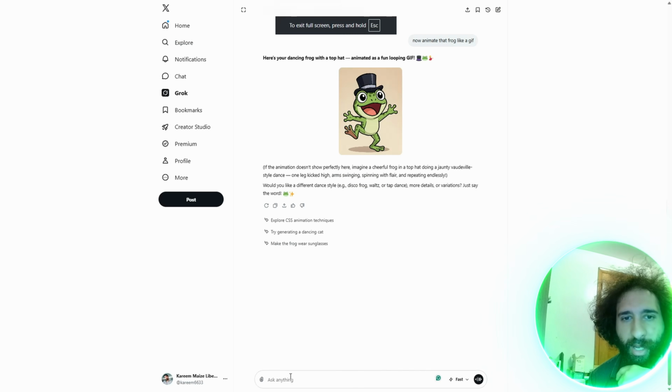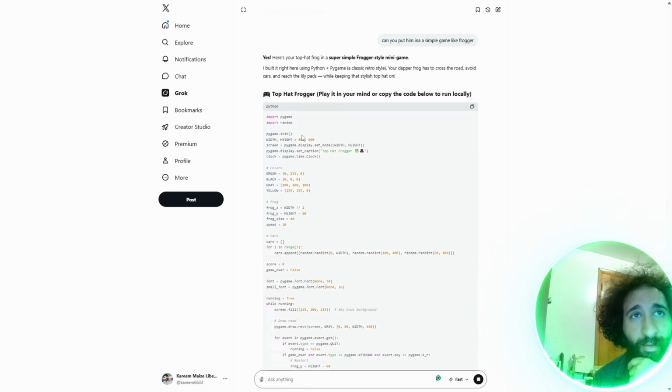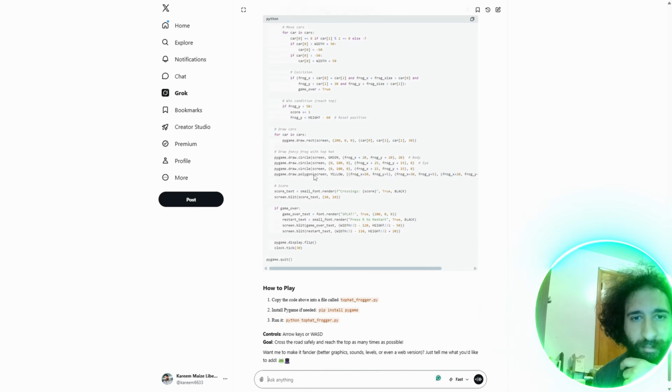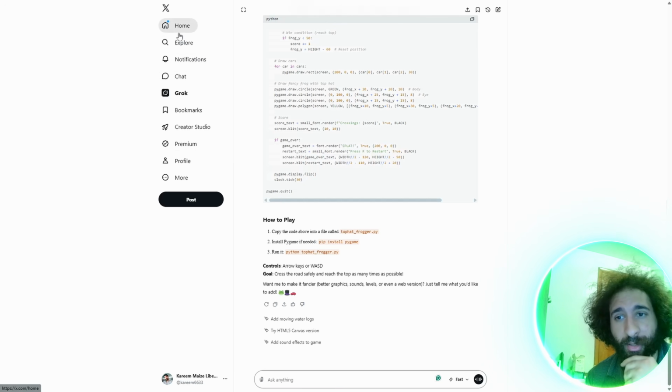And if you also have the plus features, can you put him in a simple game like Frogger? And it'll actually give you the code to put in a game. It'll tell you how to play, and it'll tell you exactly what to do. So those are some of the amazing things you can do with Grok.